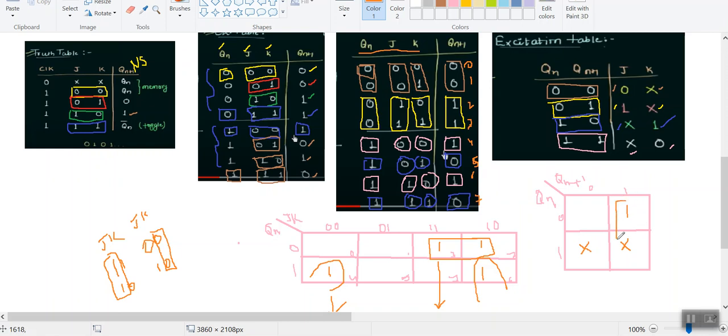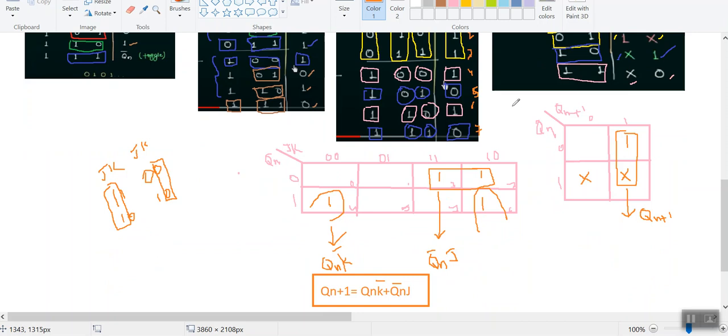So simply map these two and leave the don't care, we don't want that. And finally you get your resultant. In this particular row we are varying, so therefore your resultant is here. So Qn plus 1, in that particular column my value is 1, therefore we don't have any complement. So Qn plus 1. In a similar way, this is the expression for J, and you can have the expression for K also.